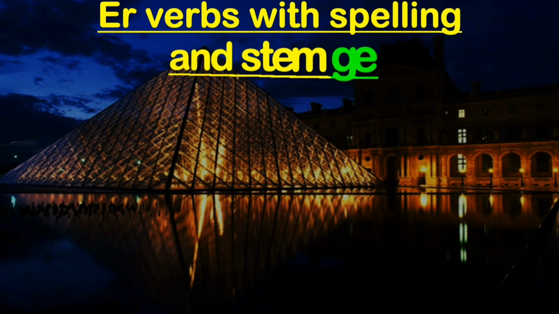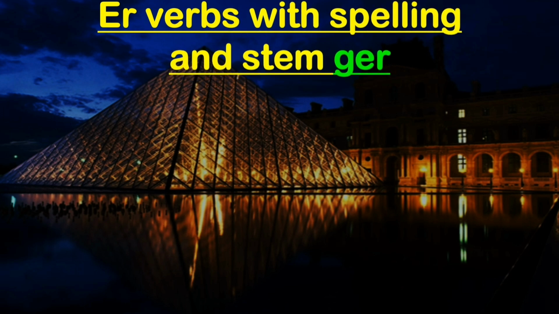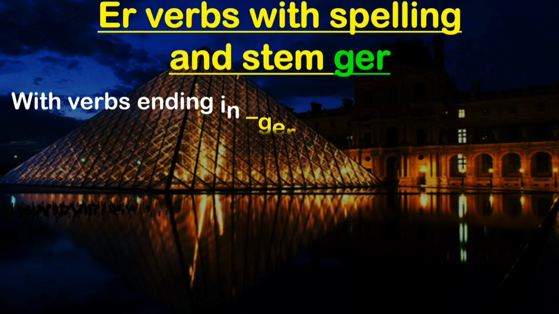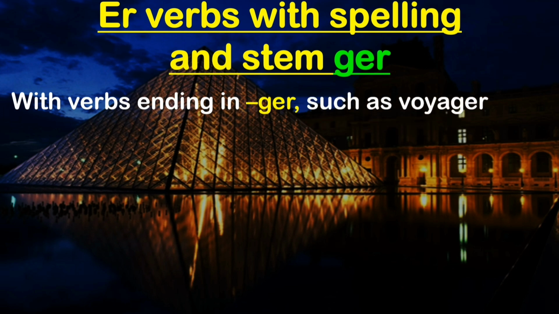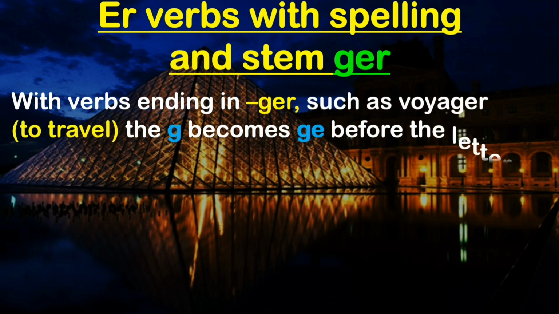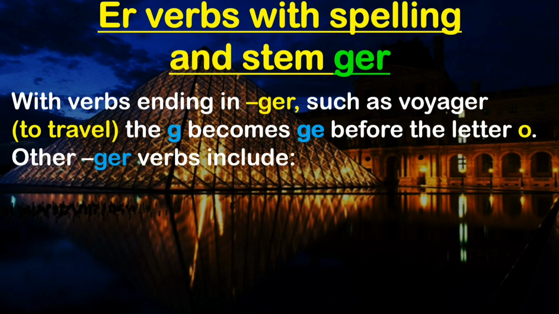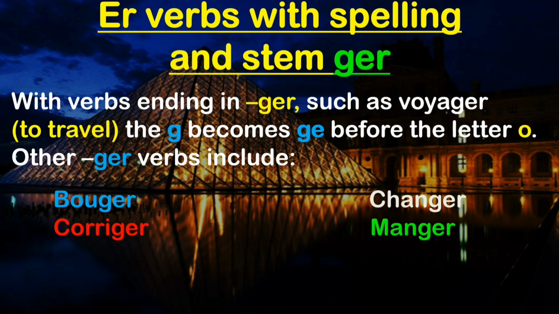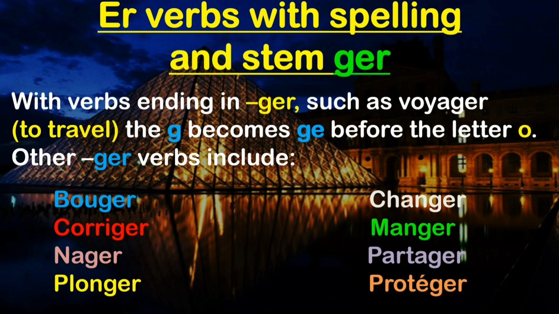ER verbs with the spelling stem GER: with verbs ending in GER such as voyager, to travel, the G becomes GE before the letter O, as we know, because it is before ONS. Other GER verbs include bouger, changer, corriger, manger, nager, partager, plonger, protéger.